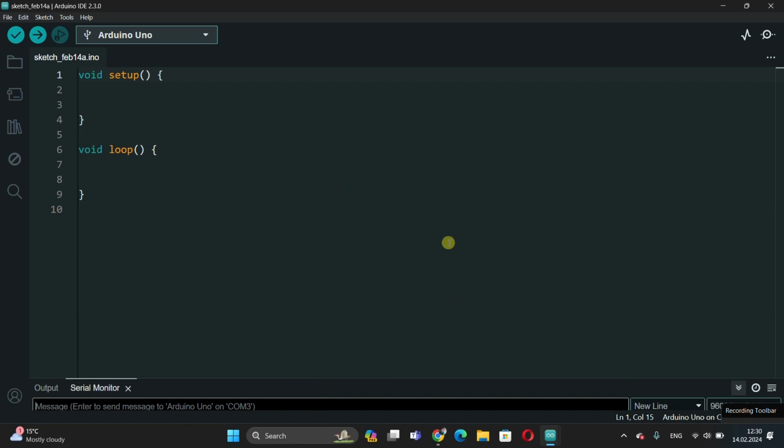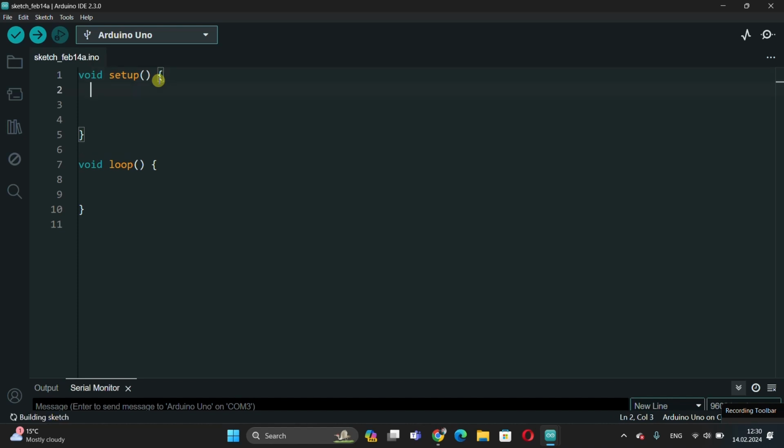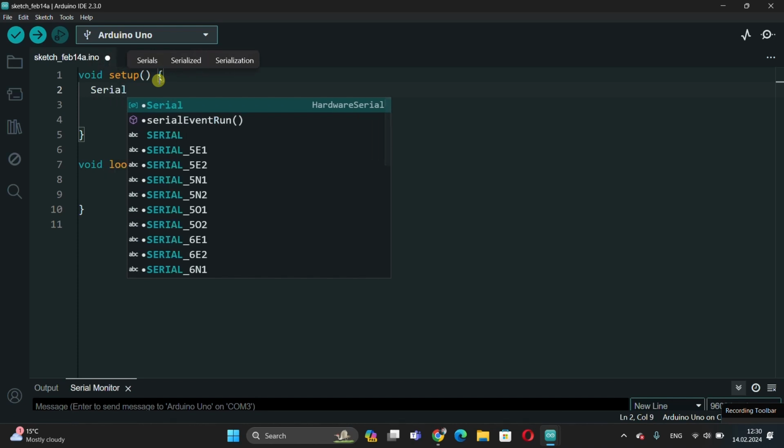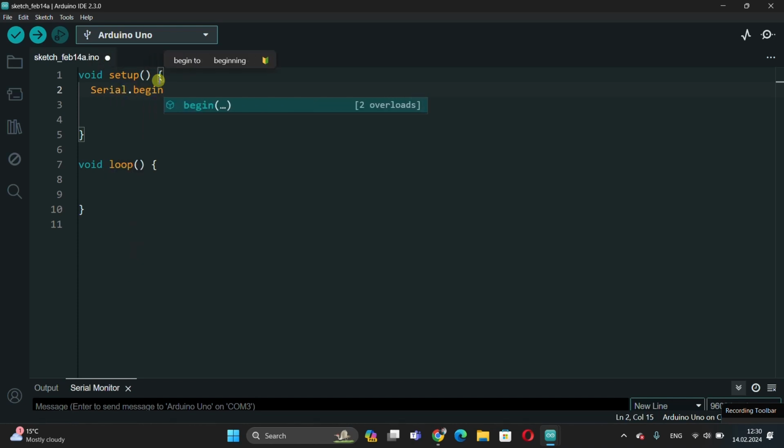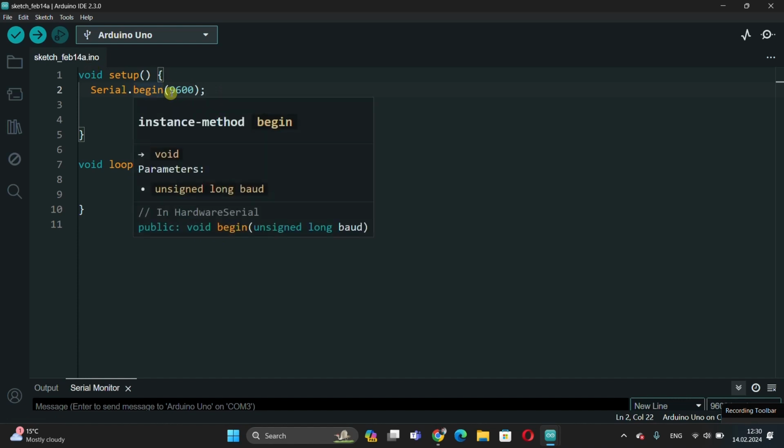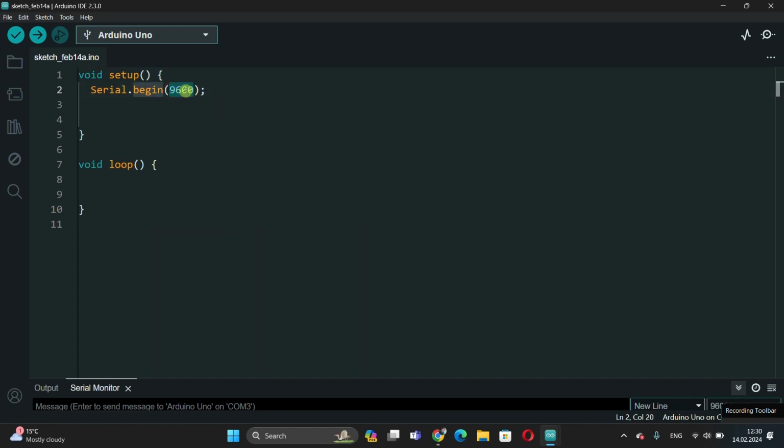Now let's start writing. First, the start code is written as Serial.begin(9600). This tells the Arduino to start communicating with the computer, the serial monitor. Be careful to capitalize the letter S. 9600 is a standard value like the other values here. What we need is a value of 9600.